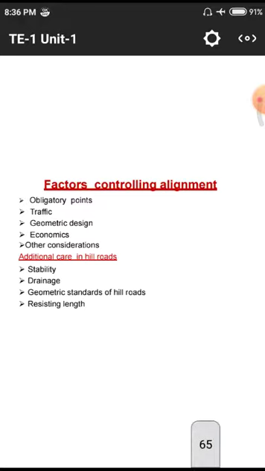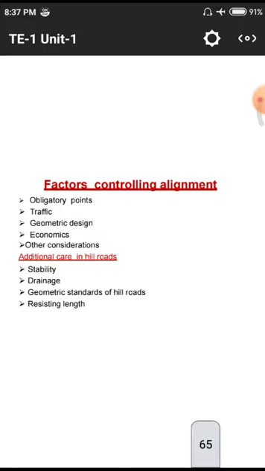And next one is the additional care. Additional care in hilly roads. That means in hilly roads we have to construct a huge number of precautionary measures. Why? Because in summer, winter, and especially in rainy seasons, whenever rain falls on those hills, small stones and large stones fall from the hills onto the roads, so we need to cut these embankments.